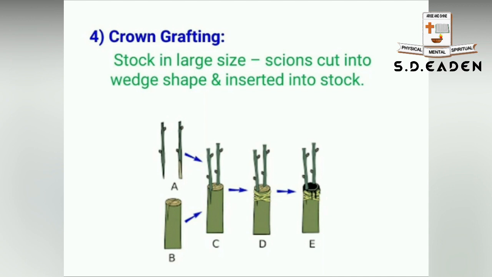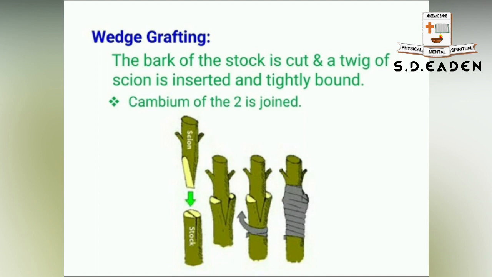and from this a new plant arises. Moving on to wedge grafting, here the bark of the stalk plant is cut, and a twig of the scion is inserted and tightly banded at this cut end. The speciality of this wedge grafting is that the cambium tissue of both come together. That is, the cambium tissue of the stalk and the scion are directly attached. So the secondary growth, the rate of growth, will be much faster when compared to other types of grafting. That is a speciality of wedge grafting.